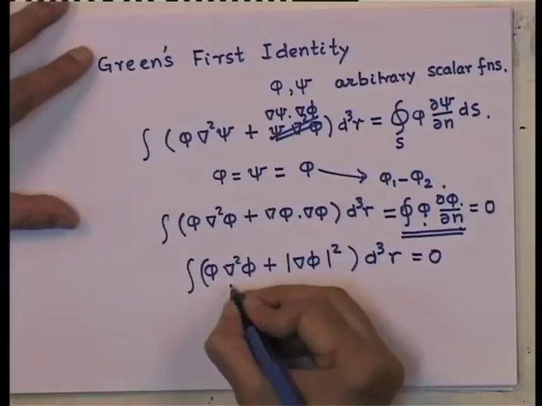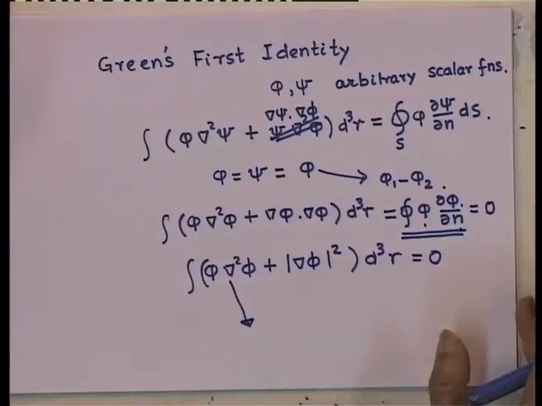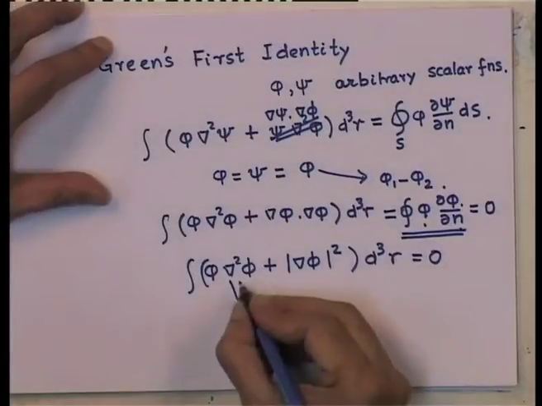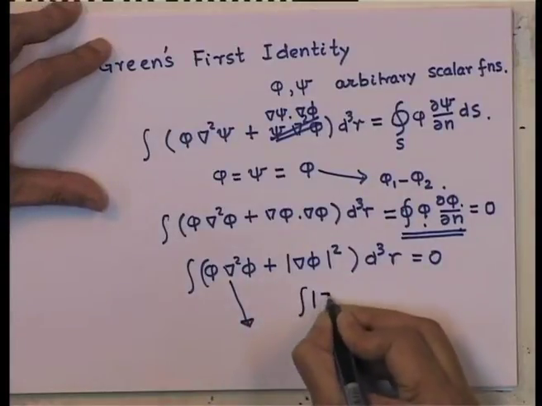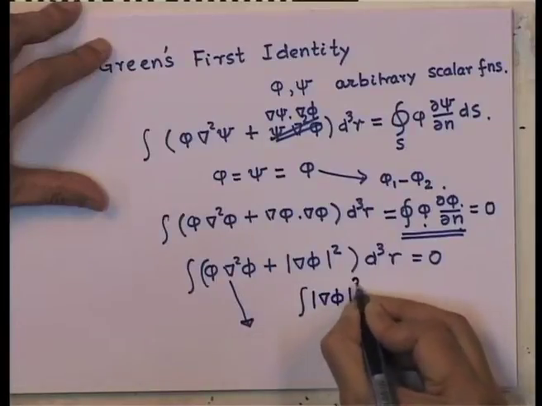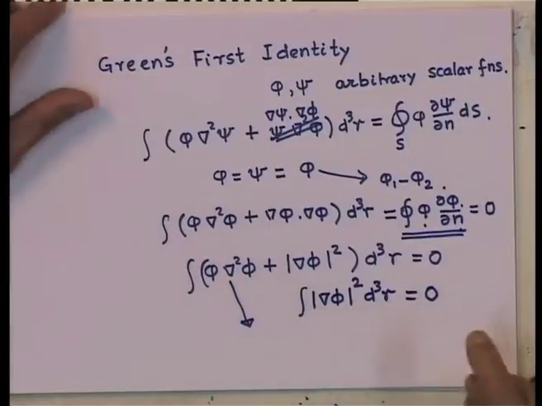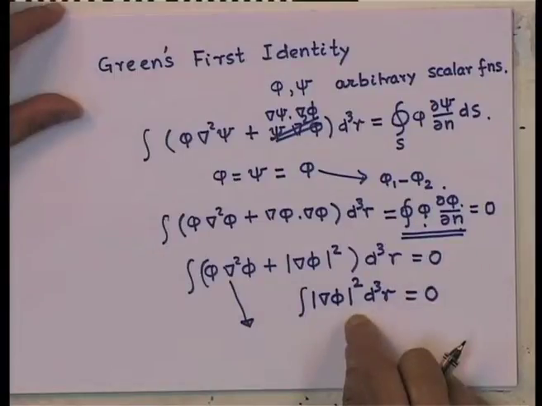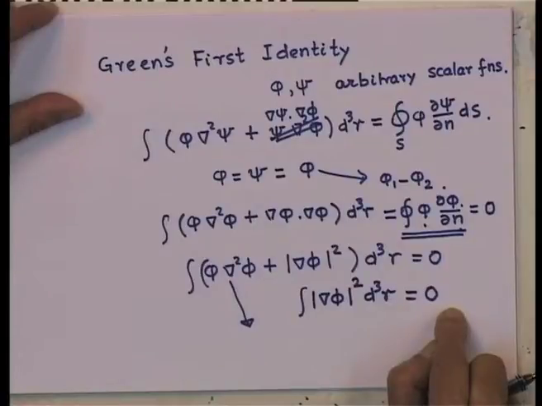But remember that phi satisfies Laplace's equation. Phi 1 and phi 2 could satisfy Poisson's equation, but phi always satisfies Laplace's equation. So, del square of phi is 0. Now, if del square of phi is 0, this tells me the integral of absolute del phi squared is equal to 0, and we all know that I can't have an integration which is a sum of positive quantities only and get a value 0 unless each one of the terms is equal to 0.